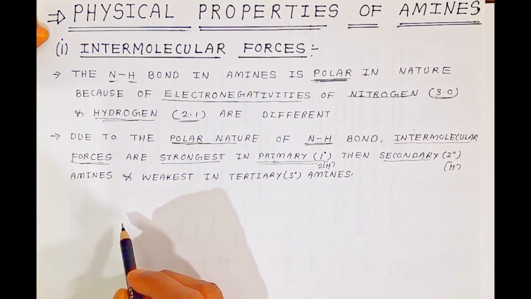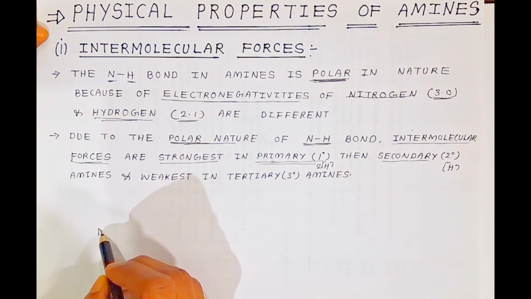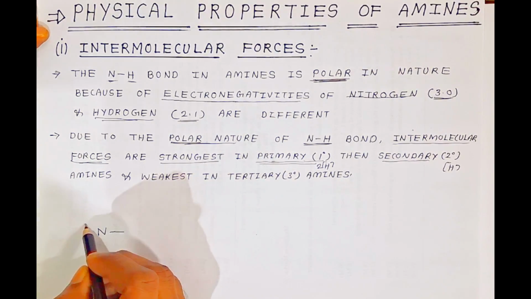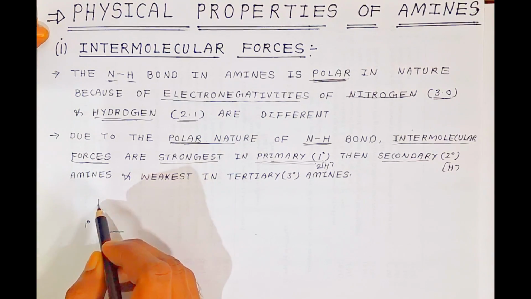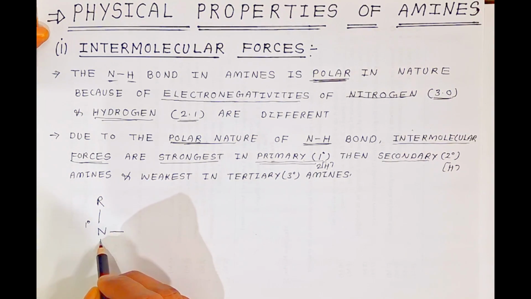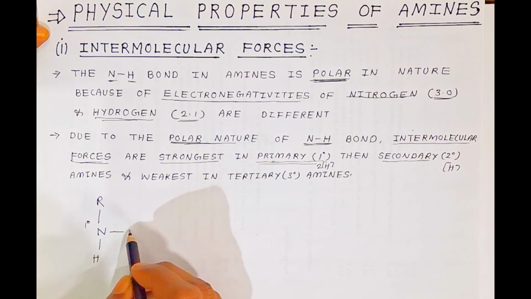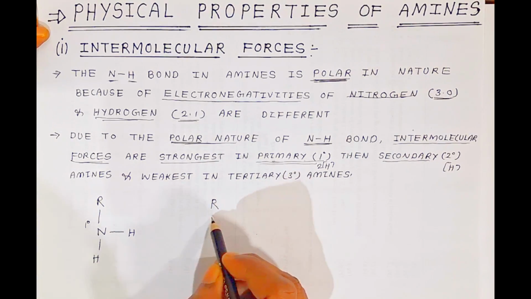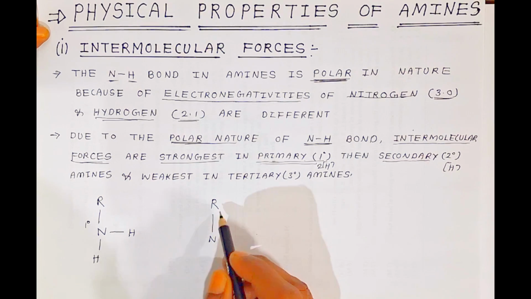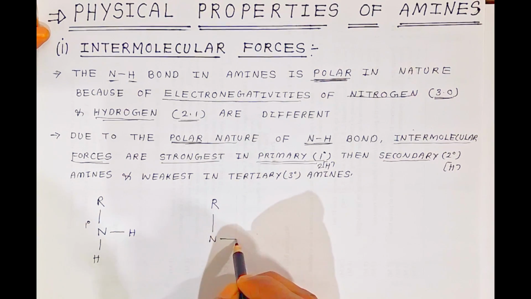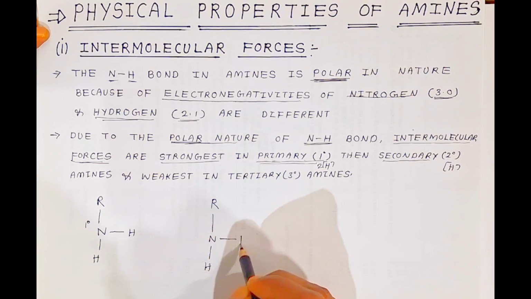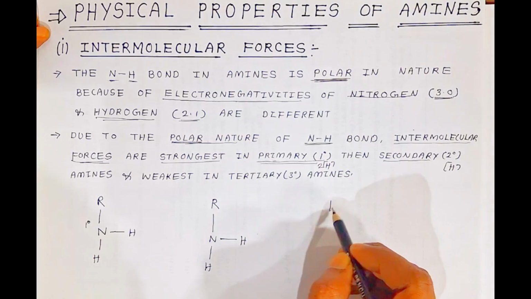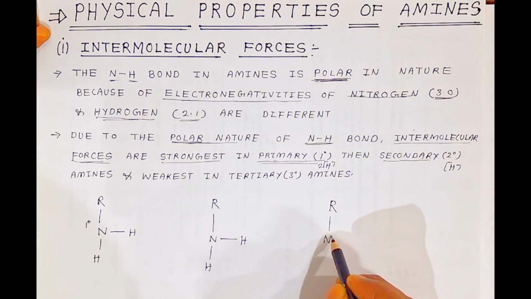So first we are going to see this in primary amines. Here I am taking the amine molecule. This is the nitrogen, and this is a primary amine, a first degree amine. Here this is the alkyl group, and in primary amines you have 2 hydrogen. Now I am taking another molecule of primary amine, again with alkyl directly attached to the nitrogen and again having 2 hydrogen. One more molecule I am taking here. This is primary.